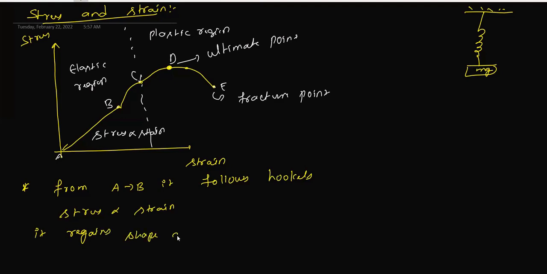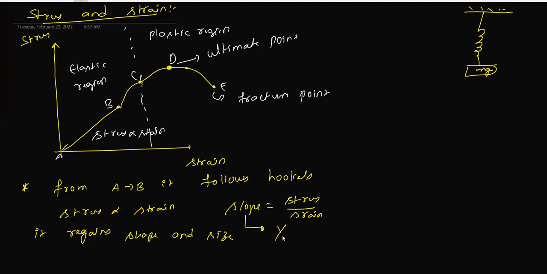We find the slope here: slope equal to stress upon strain. That slope is nothing but Young's modulus. So this is from point A to B.